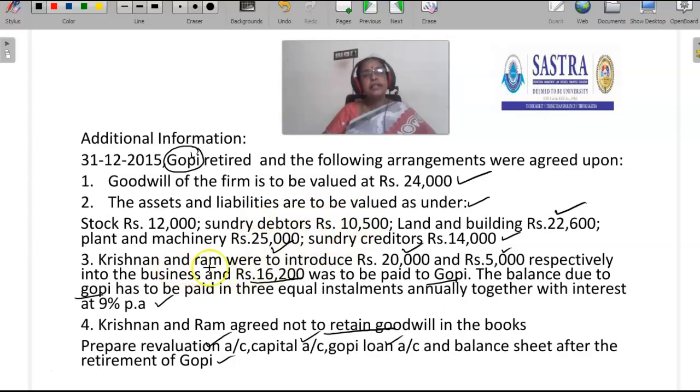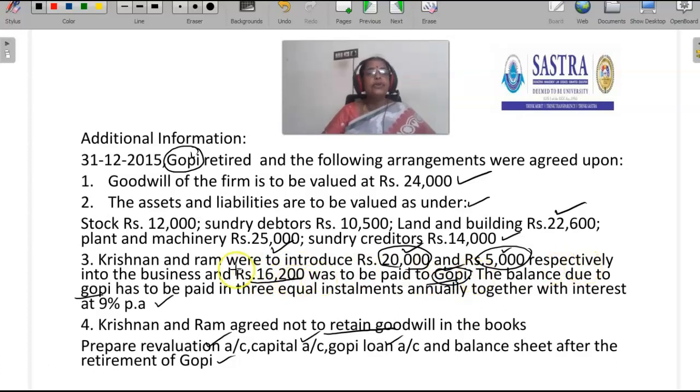Then Krishnan and Ram were to introduce rupees 20,000 and 5,000 respectively as additional capital they bring. Krishnan brings 20,000, Ram brings 5,000 into the business, and 16,200 was to be paid to Gopi. Gopi is a retired partner. He was paid immediately 16,200.